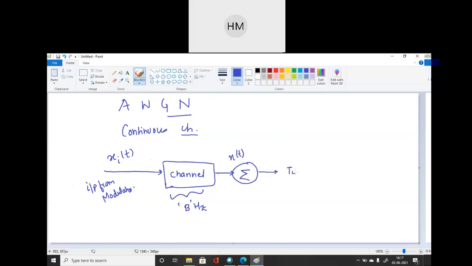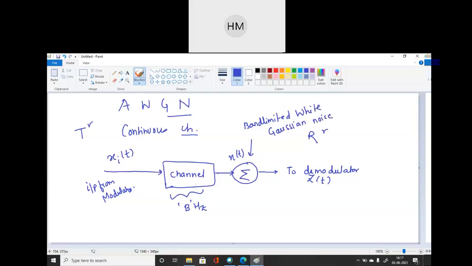Clear? Now this signal is given to the demodulator. This side is my receiver, this is my transmitter side. And the output I can denote as Z of t. So here this is band limited white Gaussian noise.